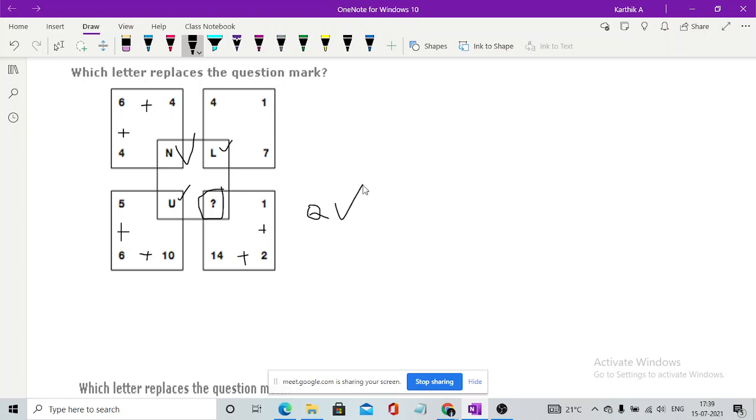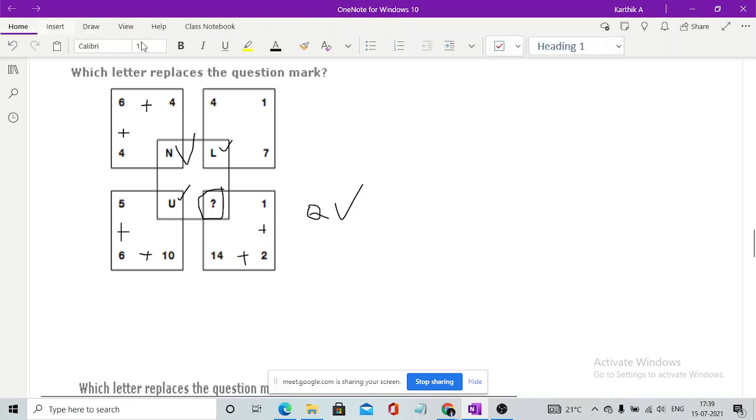Good, the one who solved it. Anyone have any doubt how to do this? If not, I'll be going with the next image, the next question. Moving to the next one.